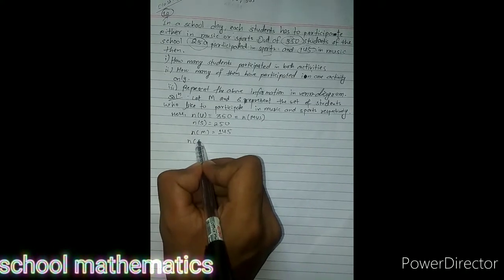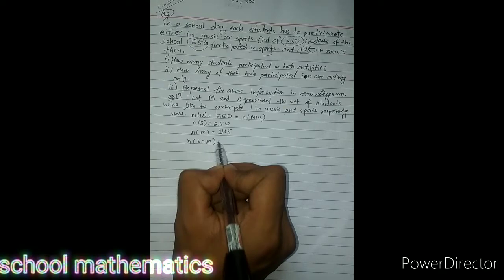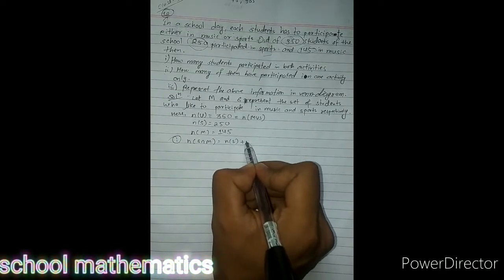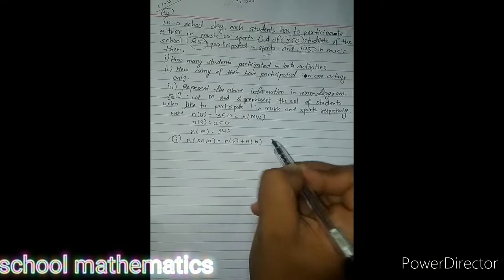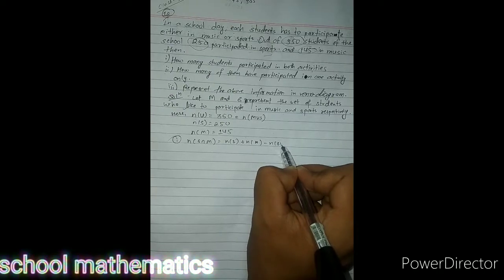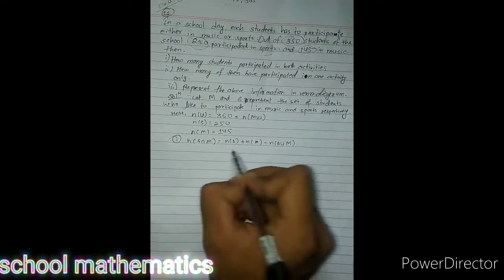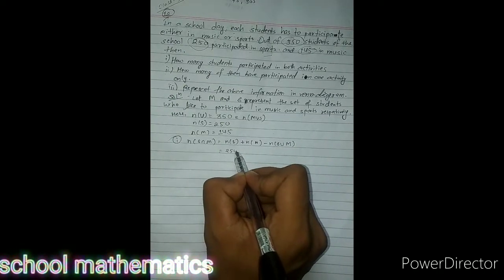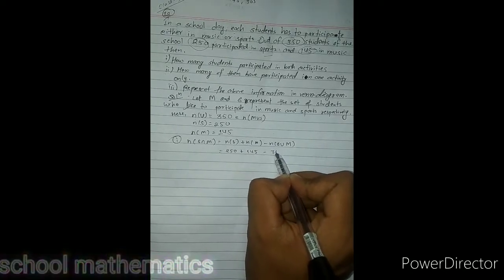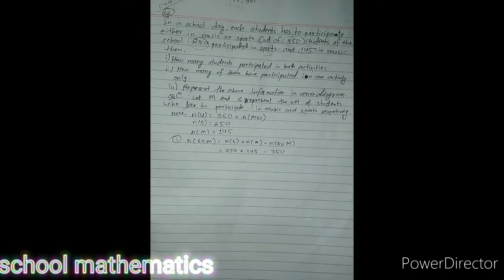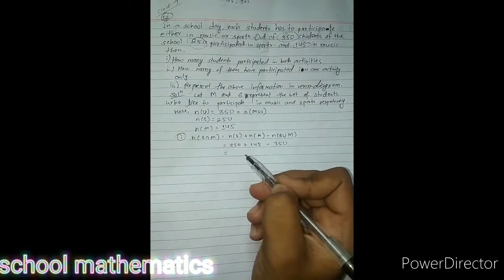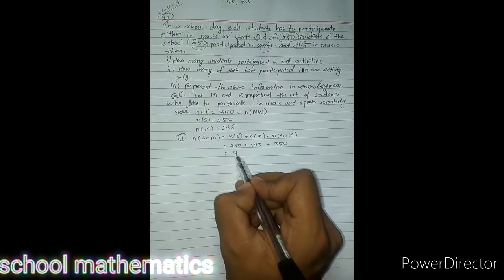Now we have to find S intersection M. Number of A plus number of B minus number of A union B. 250 plus 145 minus 350, it is 45.